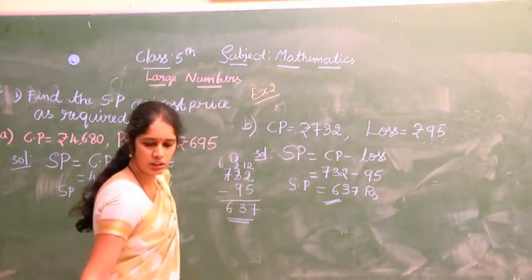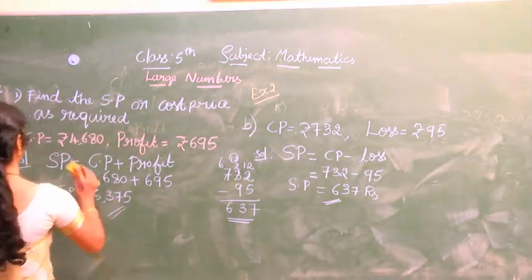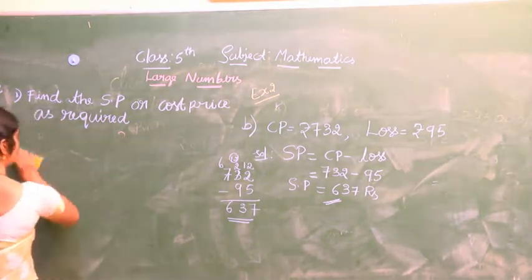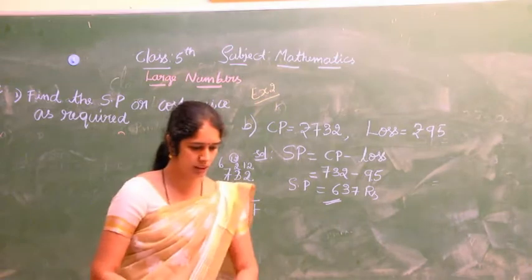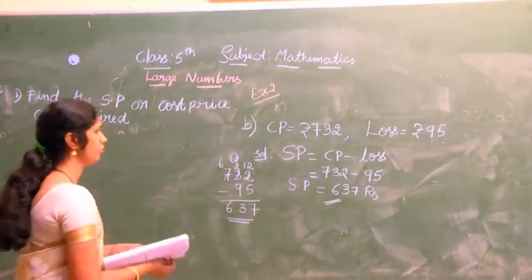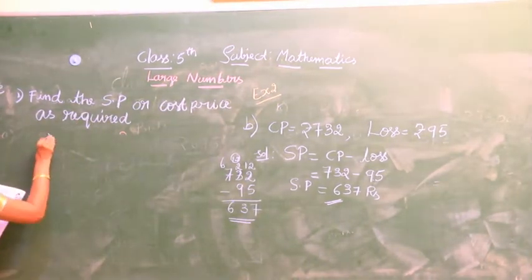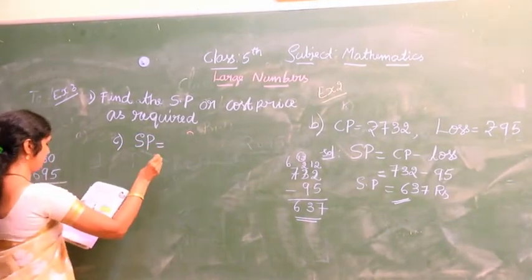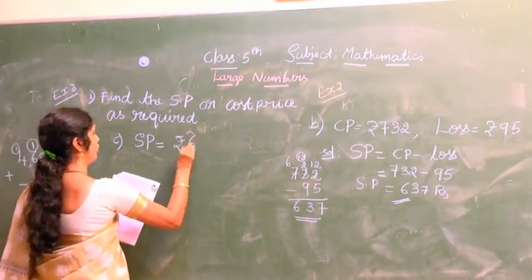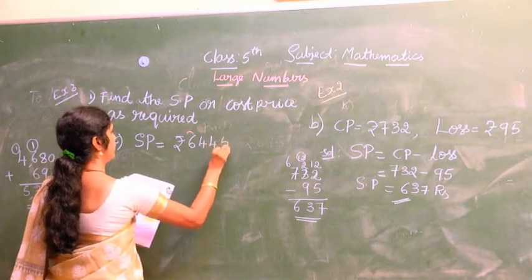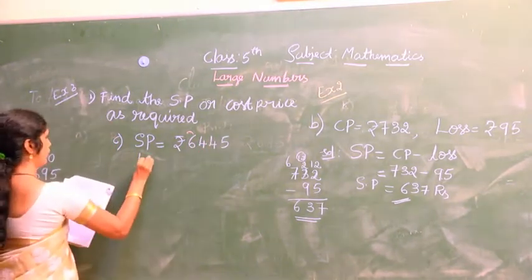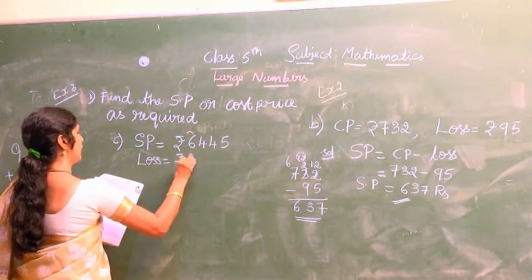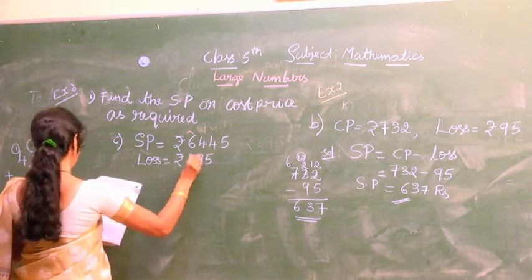Now the next sum. SP equals 6,445 and loss equals rupees 395.